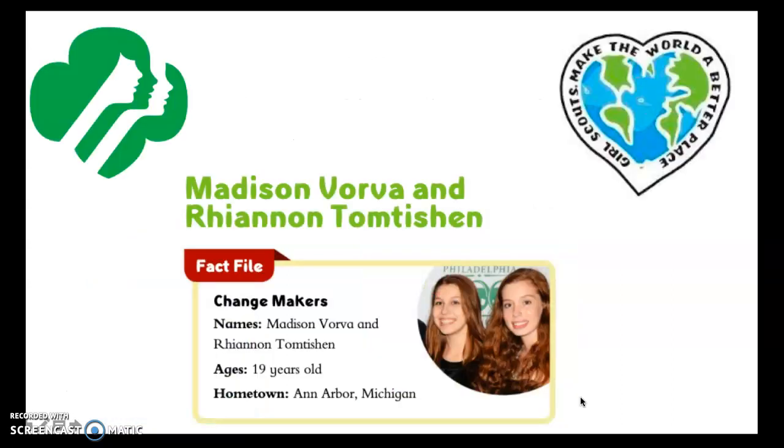In the book Changemakers, we meet these two girls, Madison and Rhiannon. They are from Michigan, and they are part of the Girl Scout organization. They were very important in the movement of the rainforest salvation.